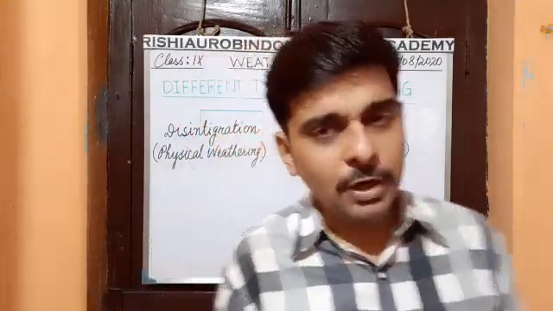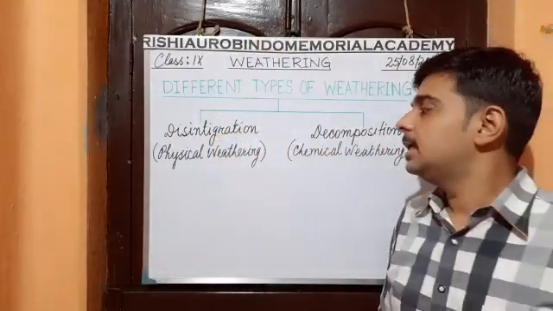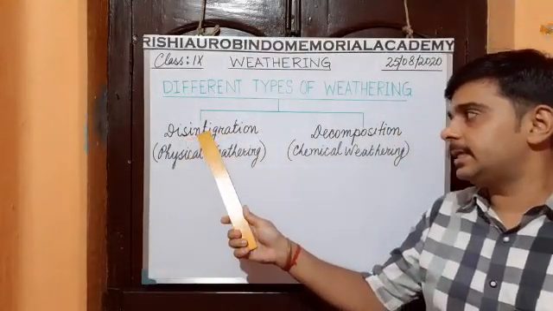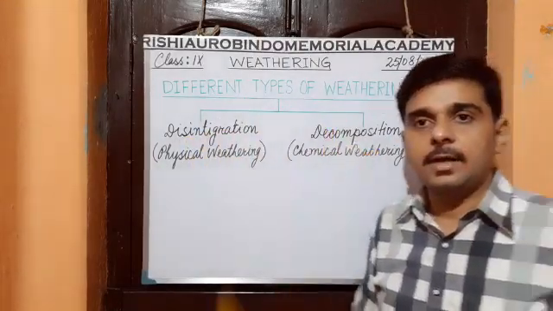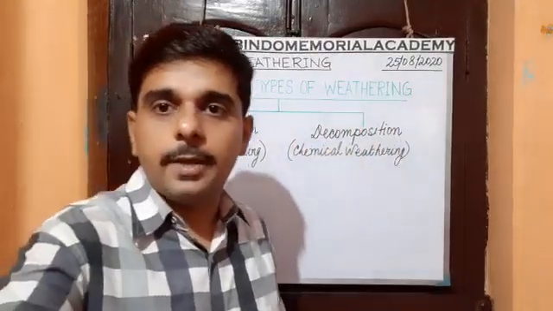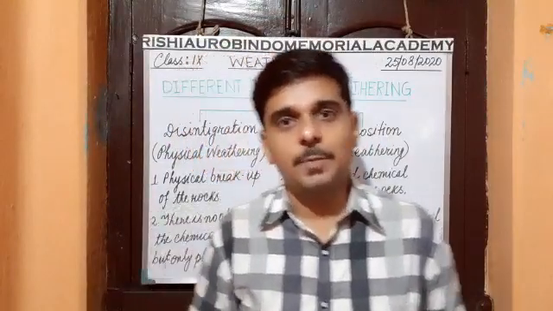Decomposition of rocks is also chemical weathering. So what we understood is there are no chemical changes in disintegration, but there are chemical changes in decomposition. Okay, now let's discuss the difference between physical and chemical weathering.